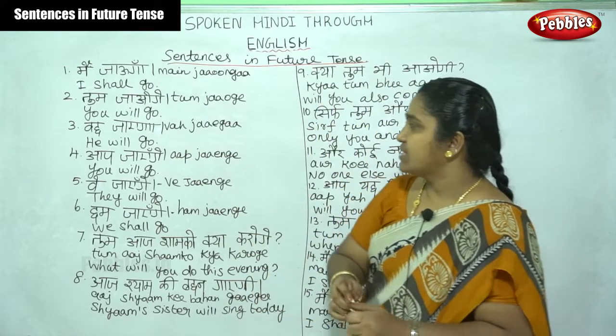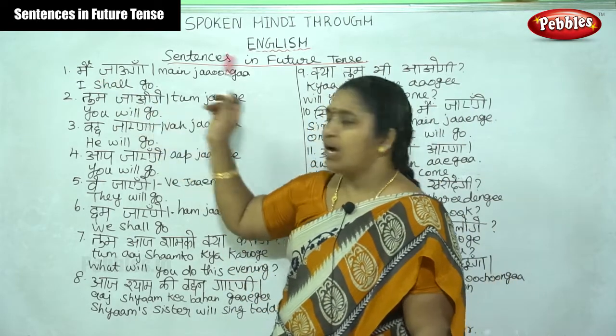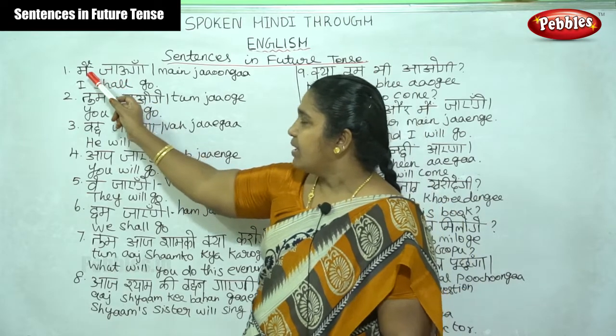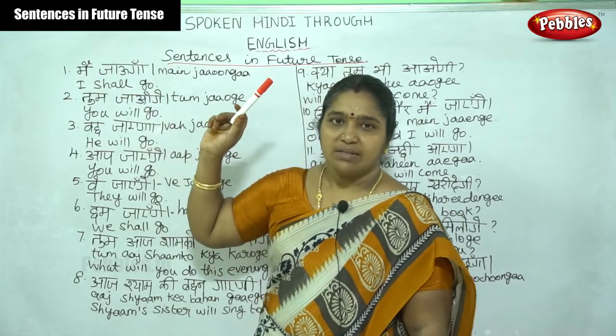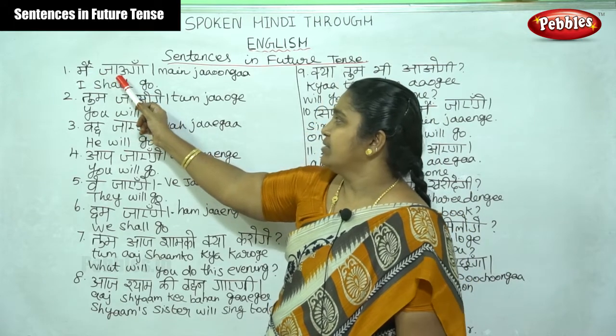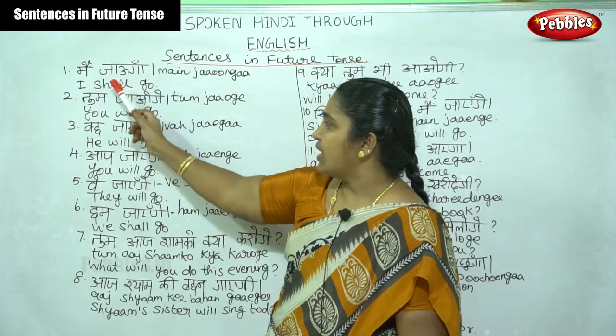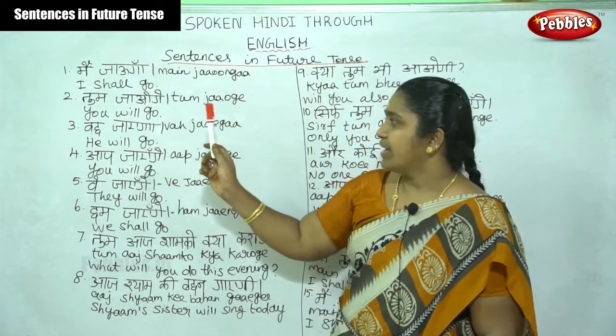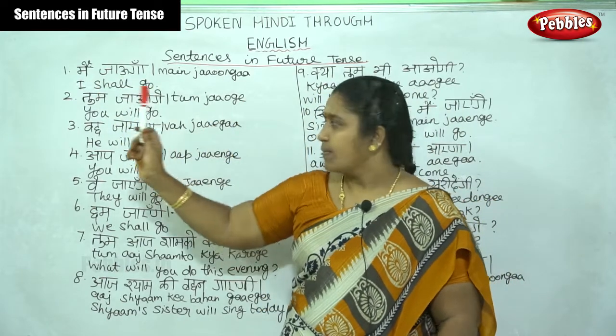My first one is मैं जाऊंगा. The keyword for मैं is ऊंगा. For the future tense, we have to join the verb जा plus ऊंगा. जाऊंगा. मैं जाऊंगा. I shall go.